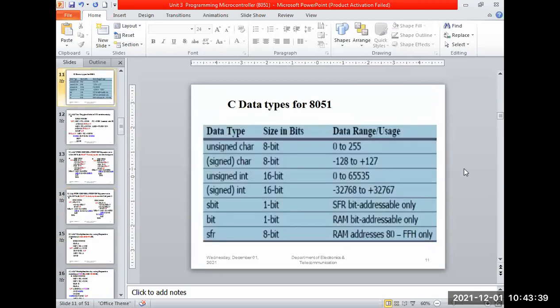What was the question in the ISC? Toggle the 8 pins of port 0. All the codes are already connected. I told you, if we want to write C-type code, we have to use unsigned character, 8-bit characters. That is A, B, C and R0 to R7. Whatever SFRs we can use, they can be used in the C language. If it is unsigned 8-bit, A, B, R0 to R7 can be used, as port 0, port 1, like that. Which ones are 16-bit? Unsigned 16-bit: DPTR, PC, stack pointer, all these. Single bit we can use, S bit only.